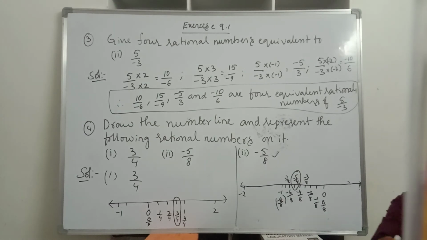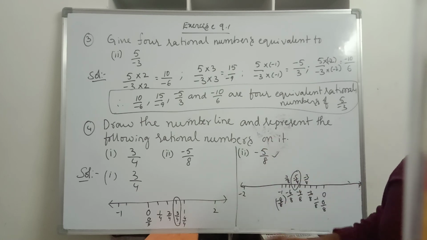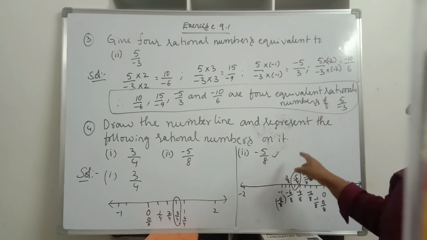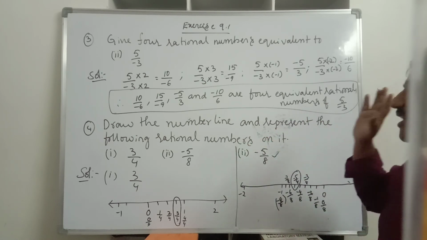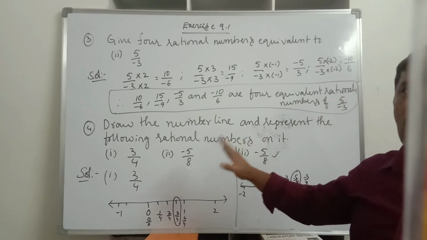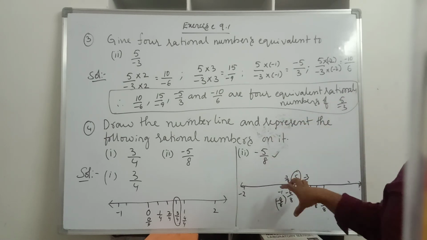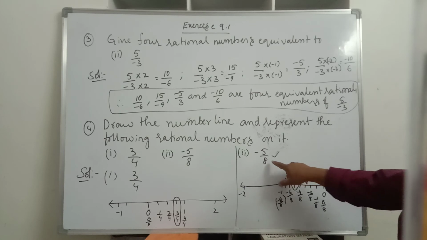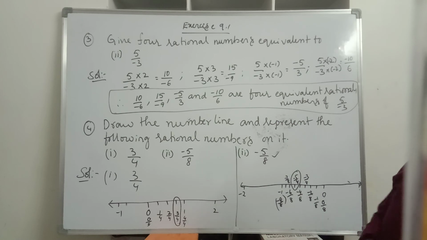Like this we will represent the rational numbers on the number line by dividing into equal parts equal to the denominator. So here you should remember two things. First, you should identify the value of the given rational number, and before that you should identify whether the rational number will be on the left side of 0 or on the right side of 0. Once you identify that, then you identify where its value lies. After that, the third step is to identify the denominator and divide that space into equal parts of that denominator. Like this, we will represent rational numbers on the number line. Did you understand, children? Is it clear? Yes.